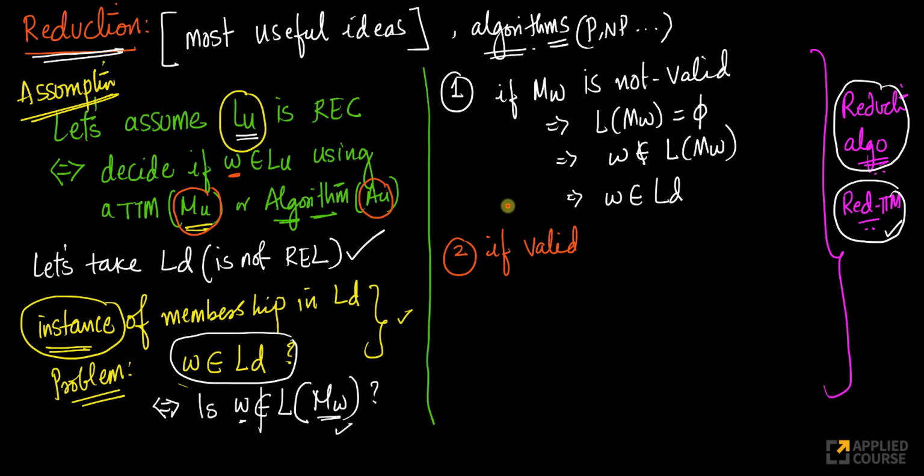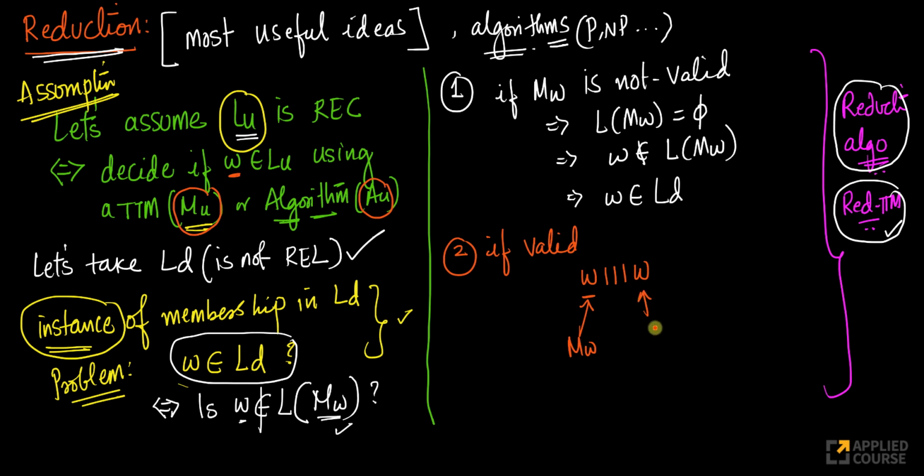So what I'll do now is I'll take this word W, and concatenate it with 3 ones and this. Now if you notice this, what is this? This representation, I can think of this as a Turing machine. I can think of this as Turing machine W, or MW. If I take a valid Turing machine word, I can think of this as MW.